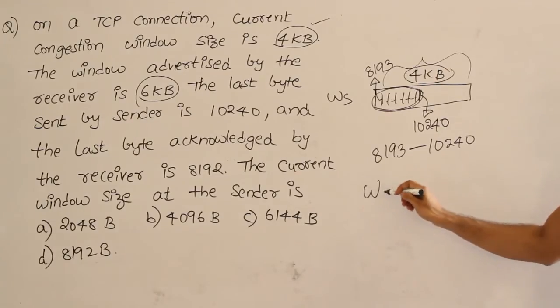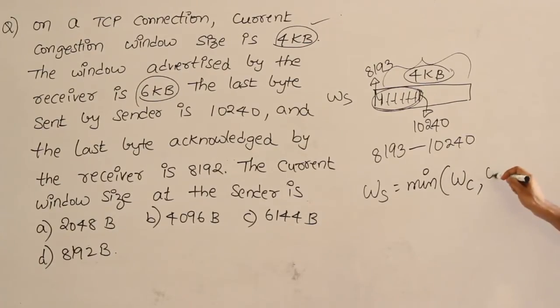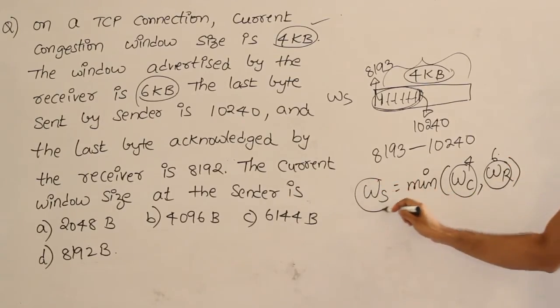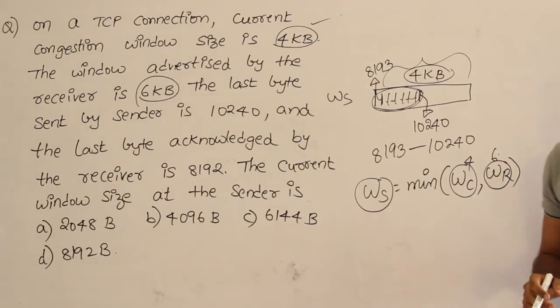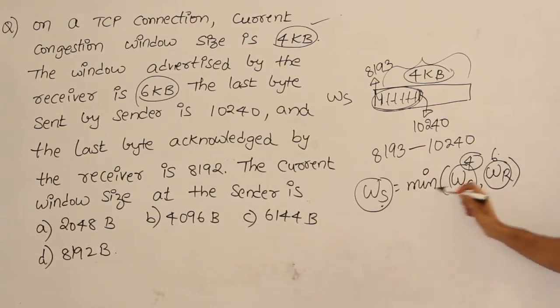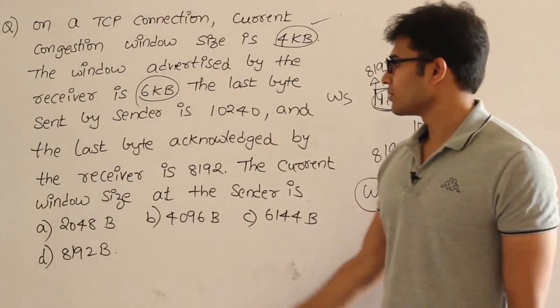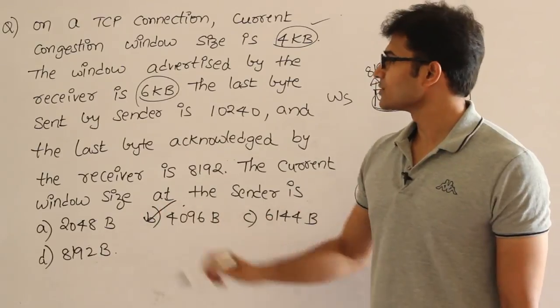So the sender window is always the minimum of the capacity of the network, which is the congestion window, and the capacity of the receiver, which is advertised, right? The capacity of the network here is 4 KB and the capacity of the receiver is 6 KB. Therefore, the sender window size is going to be the minimum of these two, 4 KB, out of which there are some outstanding bytes, but that is not what they are asking. They are simply asking what the size of the sender window is. Therefore, the sender window is 4 KB, which is nothing but 4096 bytes. This is the answer.